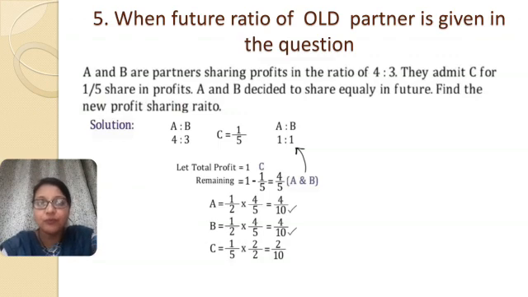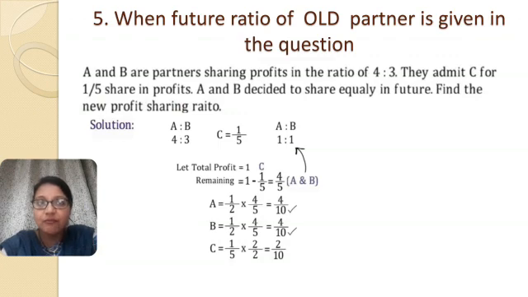Now let's solve it. A and B, two partners, the ratio was 4:3. C is admitted for 1 by 5th. So let the total profit be 1. And when C takes his share, that is 1 by 5th, what will remain for A and B? The profit that will remain for A and B will be 4 by 5. Now this 4 by 5 needs to be divided among A and B equally. Equally, that means 1:1. That means 1 by 2 and 1 by 2.